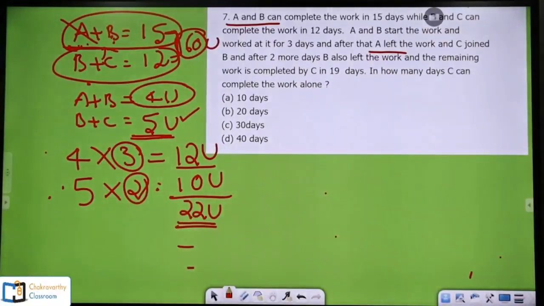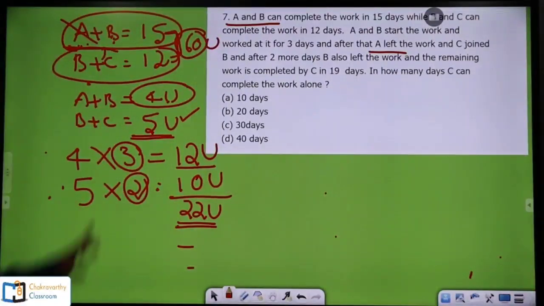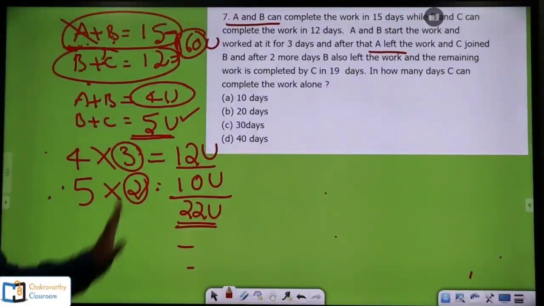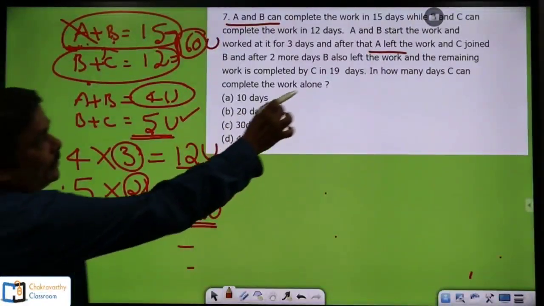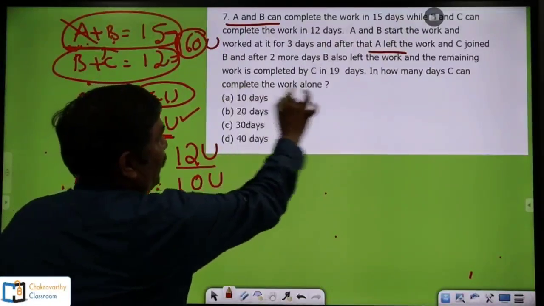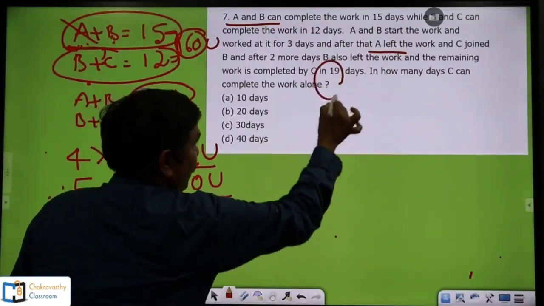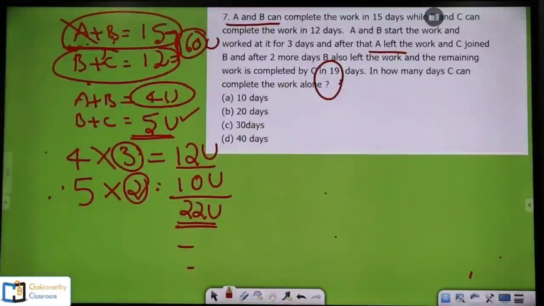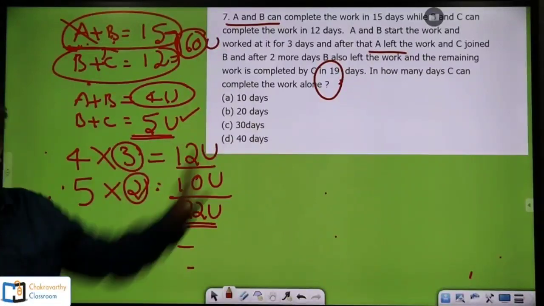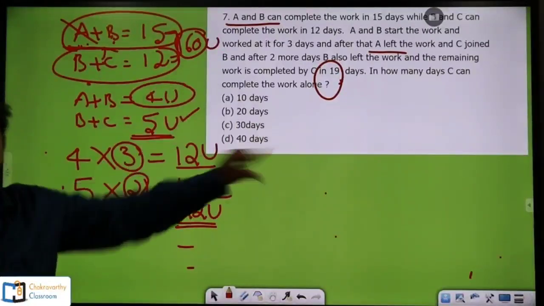This is completed. And how many days is it completed? Of course, A and B work for 3 days, B and C work for 2 days. Now they have given after this one, B also left the work and the remaining work was completed by C in 19 days. Now I am getting the individual capacity of C, the first step towards our answer.